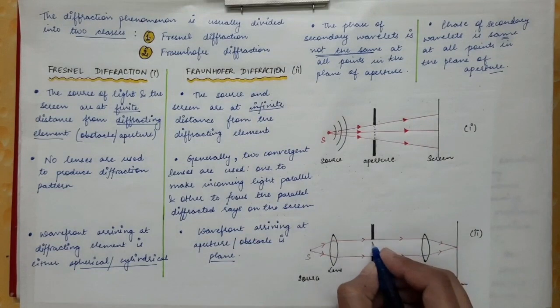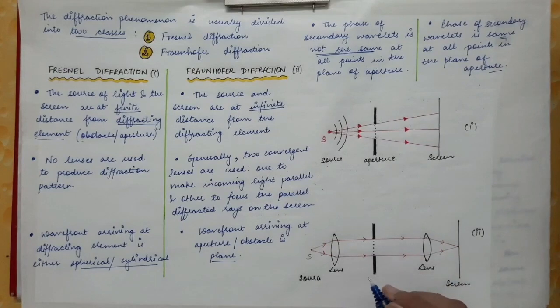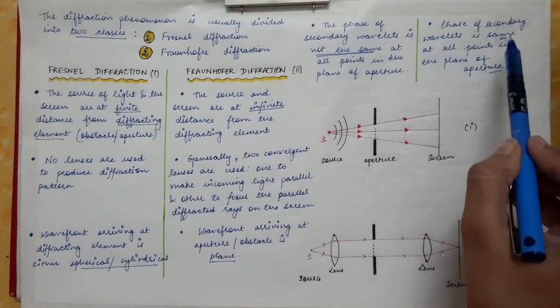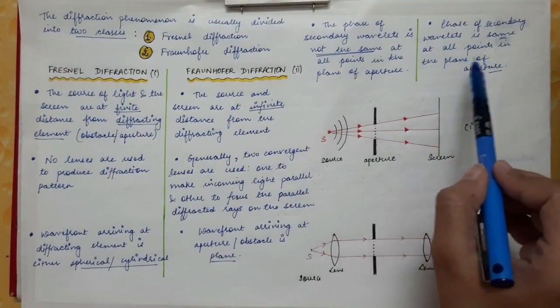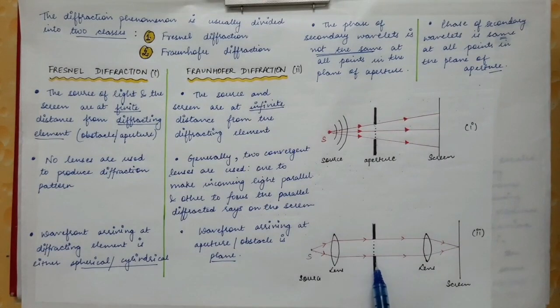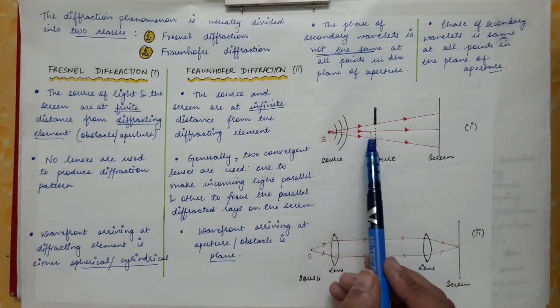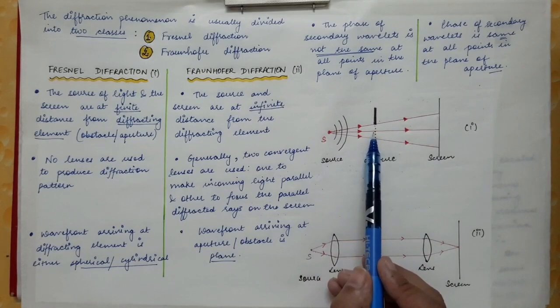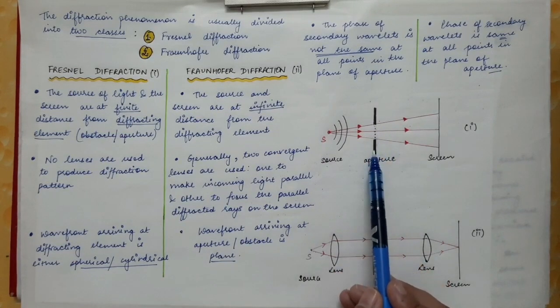So for a plane wavefront, every point on this plane wavefront will have the same phase. So the phase of the secondary wavelets is the same at all points in the plane of the aperture. So on this plane of the aperture, the phase of the secondary wavelets will be the same, and this is because the wavefront that we had drawn over here is spherical or it can be cylindrical in case of Fresnel diffraction, and this is why the phase is not the same on the plane of the aperture.